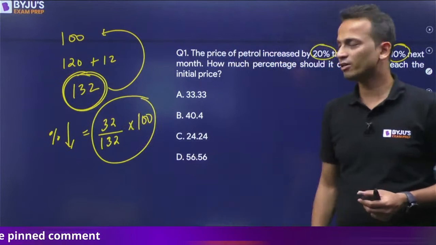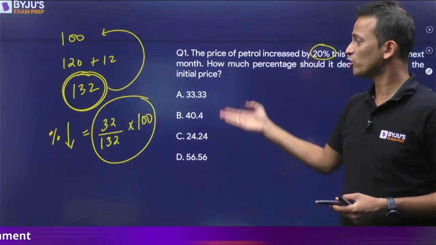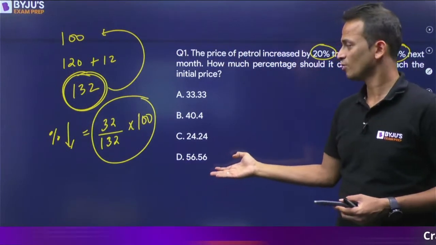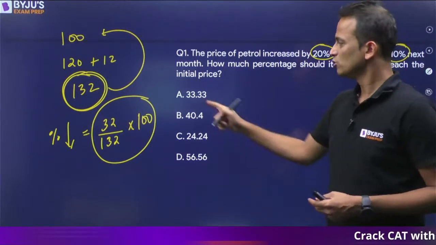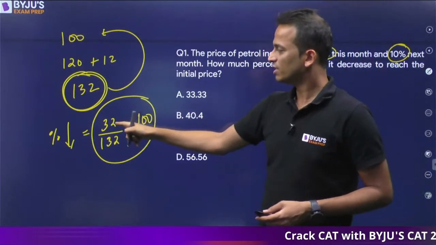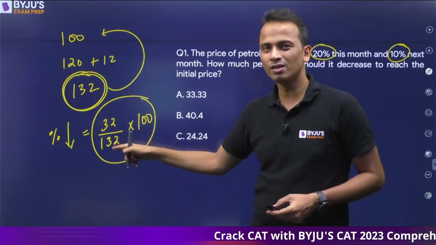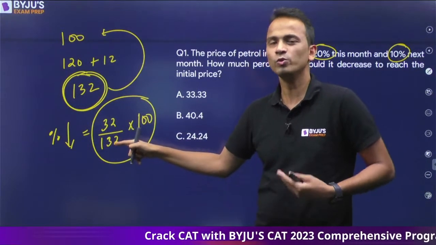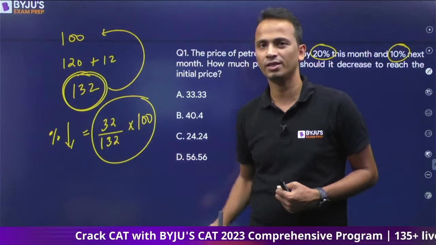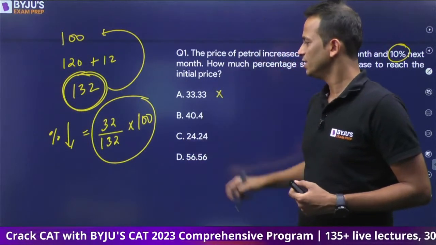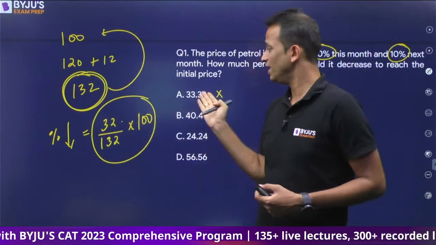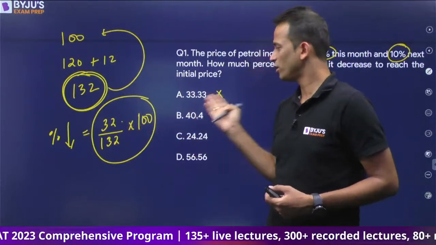This will be the final answer. Now you can do the calculation, otherwise you can use options because options are far away from each other. Options bahut dur dur hain. Okay, so 33.33%. 32, is it 1/3 of 132? No, 32 is not 1/3 of 132. So answer will not be this. Is it 40%? No, it is even less than 1/3. So 40% toh hoga nahi.